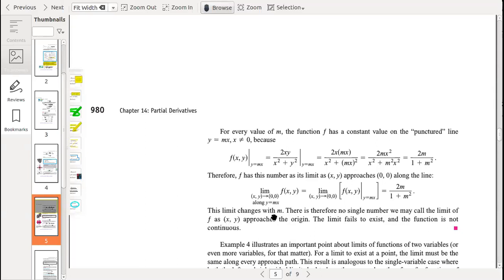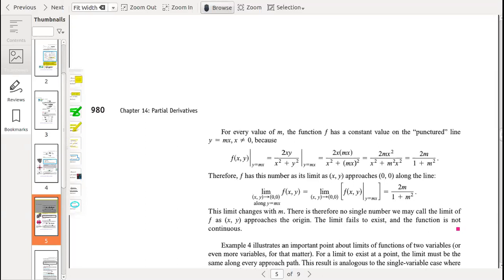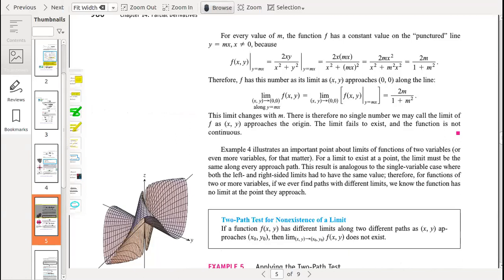This limit changes with m. There is therefore no single number we may call the limit of f as (x,y) approaches the origin. The limit fails to exist and the function is not continuous. Okay, we will explain this again at the end.